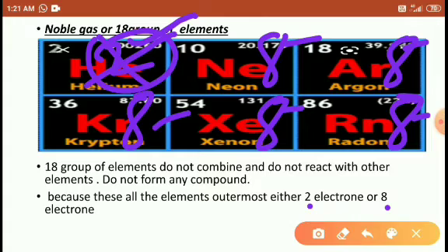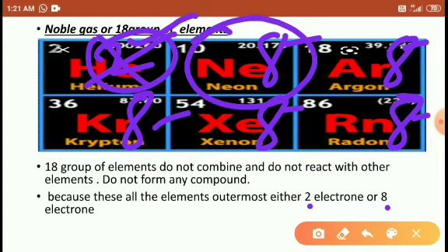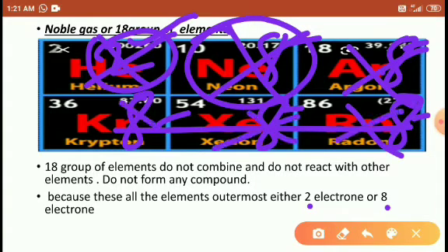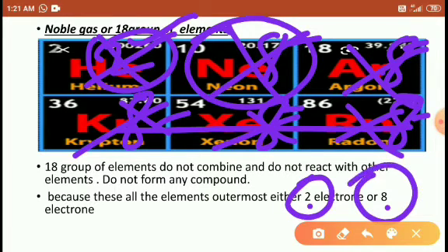If any species has 8 electrons, they are stable and less reactive, and cannot form any chemical bond with another species. That's why it cannot form any kind of compound, right? Similarly, all these elements cannot form compounds because they are less reactive, having attained 2 or 8 electrons in the outermost shell.